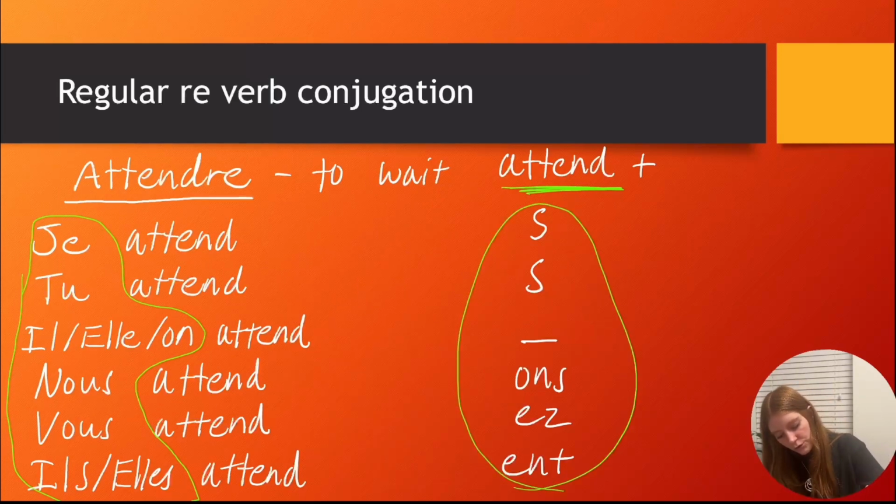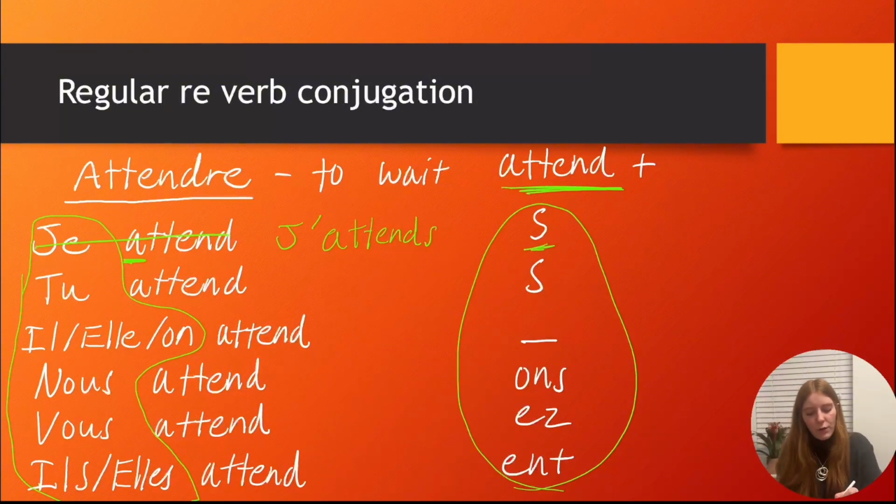So we've got je, and because there's a vowel at the beginning of attend, we say j' apostrophe attend, and then we add the ending, which is an S. So we cross that out. We've got j'attends. Okay? D'accord? D'accord just means okay. And for tu attends, we've got an S for the ending. Il, elle, on attend. We don't add anything here, so we just leave that as it is, just attend, the root form of the verb. That's for all regular RE verbs. You don't add anything on the il, elle, on form, okay?